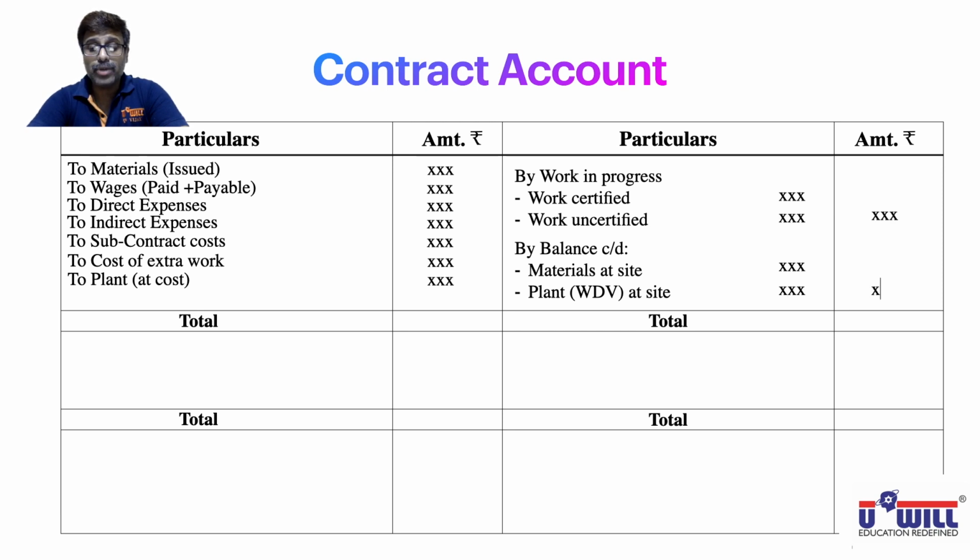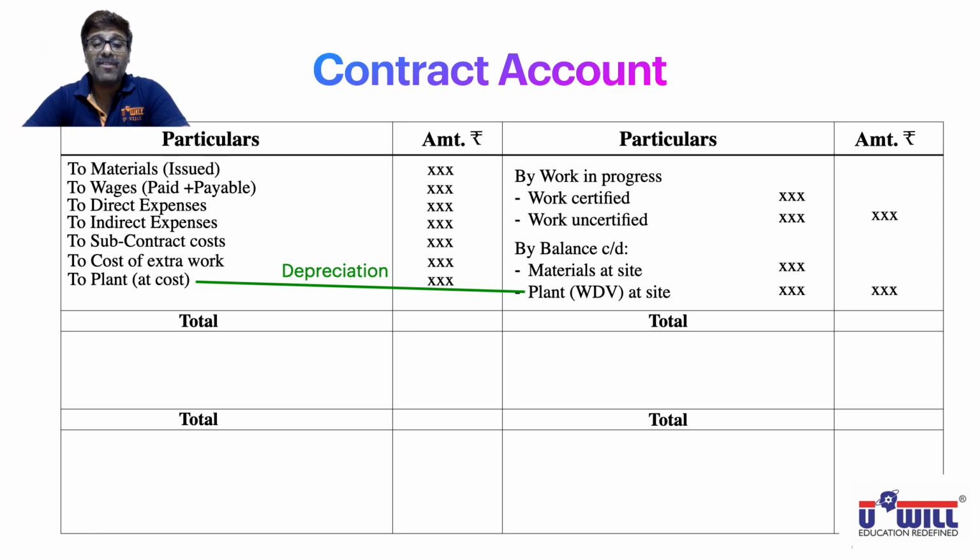Now, as I said to you, we don't record the depreciation directly, but we catch it indirectly and record the depreciation. So all of you can see, on the debit side we have recorded plant at cost. On the credit side we record the plant's closing value. The difference between the two automatically represents depreciation.